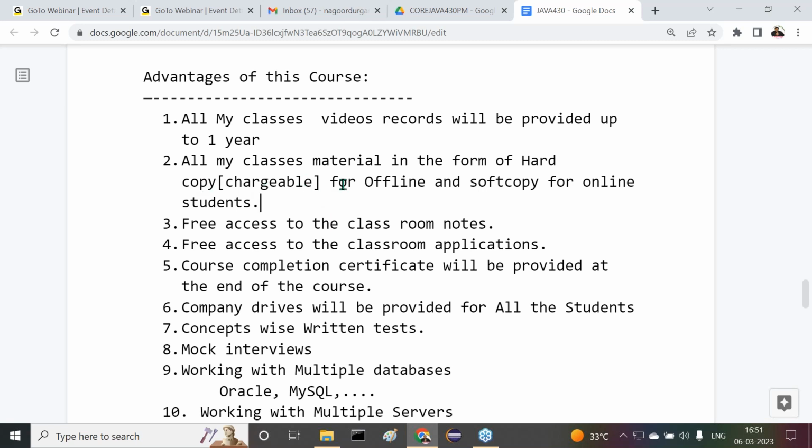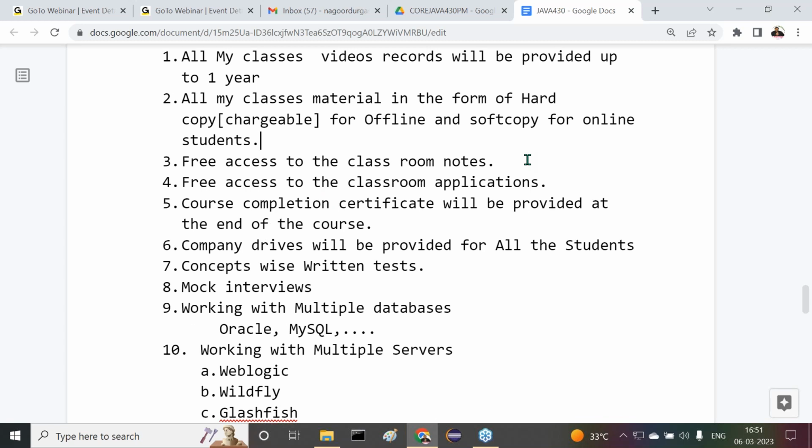Still, if you want hard copy material, it's available in our office. Please come and get it. Free access to the classroom notes: whatever notes I'm typing now, at the end of the class I will give you a link to access these notes, so that you can get every day's classroom notes. Free access to the classroom applications: whatever programs I'm preparing, every application is accessible to you. I will share that link also to access my classroom applications.